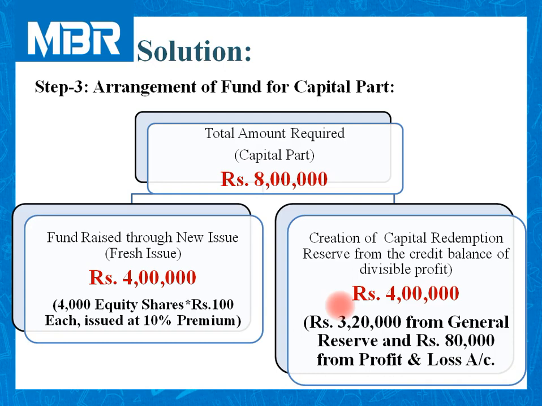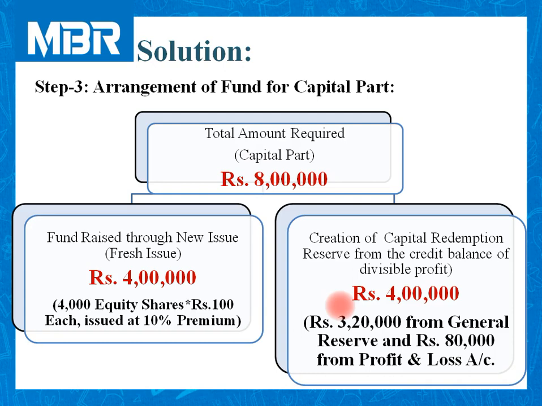There are 3 different items available to us under the title of reserves and surplus. First item is a capital reserve. Second item is general reserve. And third item is credit balance of profit and loss account. Capital reserve is not defined as free reserve which can be used for the distribution of dividend to shareholders.